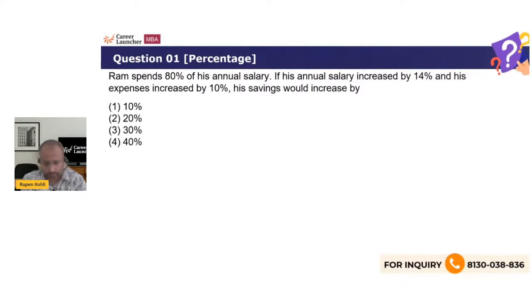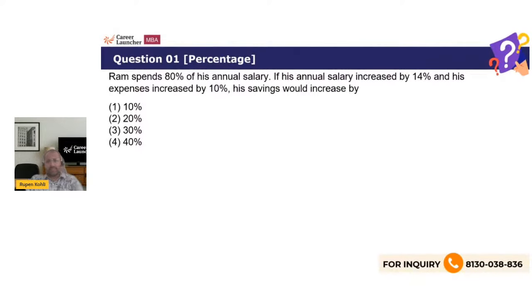The first one. Ram spends 80% of his annual salary. If his annual salary increased by 14% and his expenses increase by 10%, his savings would increase by 10, 20, 30, or 40. How much percentage? Salary is increasing, expenses are also increasing, and savings should also increase. So let's see what happens. Since no numbers are given in all such questions, only percentages are given, you can start the problem by assuming something.